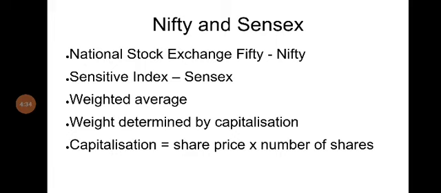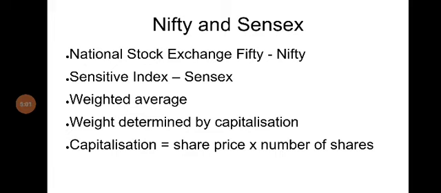So Sensex and Nifty represent the average price of the selected companies from each of the stock exchanges, and this average is called the weighted average, the weight being the size of the company. A larger company will have a larger weight, and the size of the company is determined by capitalization. It's called market capitalization. Capitalization is arrived at by multiplying share price into the number of shares.